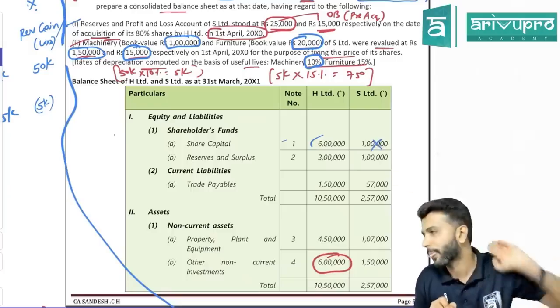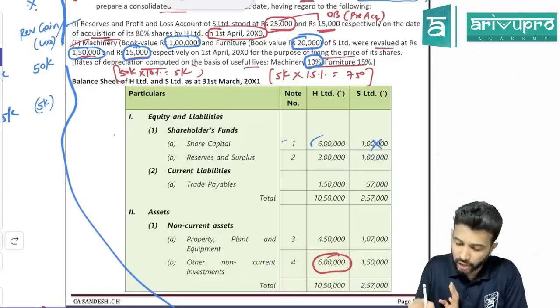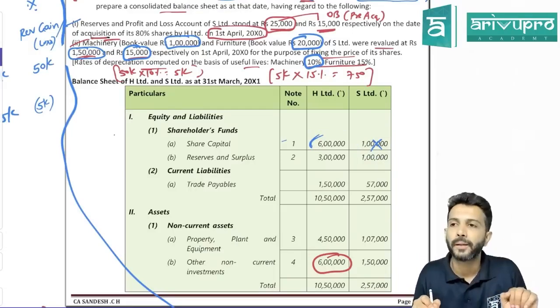You need to tell me the reason why. Why will the subsidiary company's share capital not come in the consolidated balance sheet? This will not come. Only 6 lakh will come. That is the answer. Why?